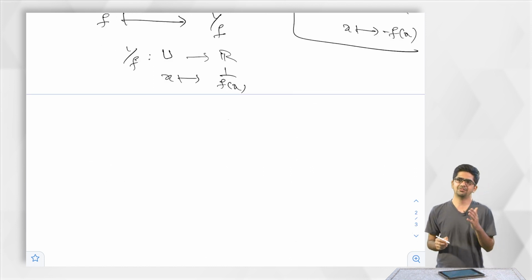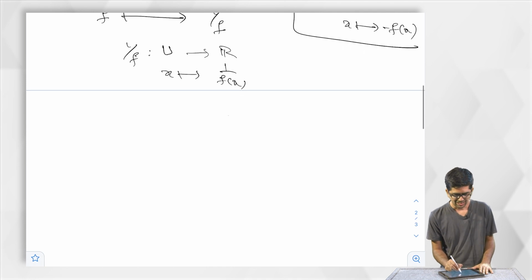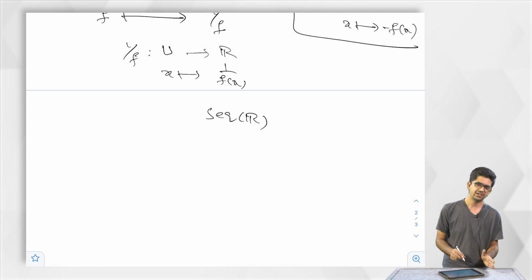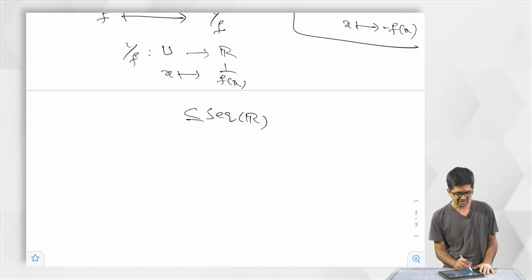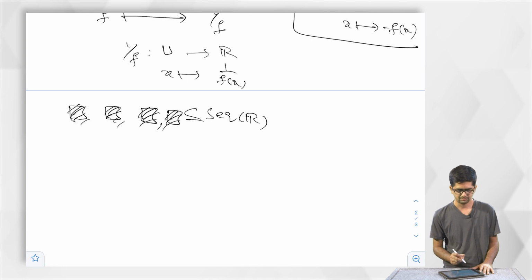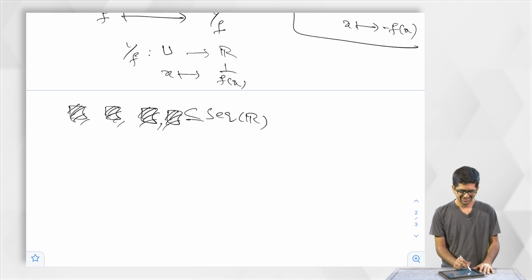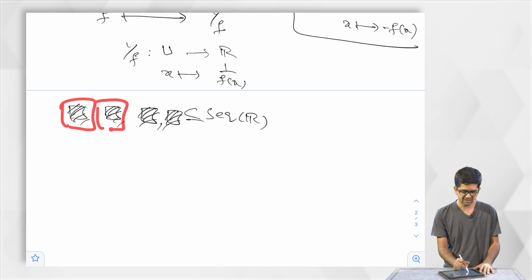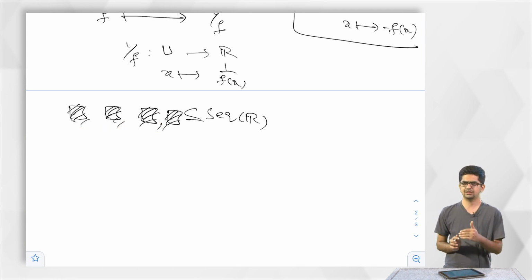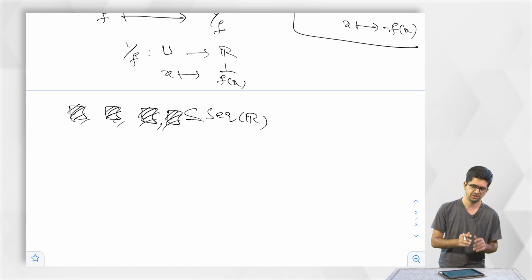So, recall what we have done for the case of sequences. After we defined the notion of sequence in R, we said we want to focus our attention on certain special classes of sequences that we have mentioned as Cauchy sequences, monotone sequences, bounded sequences, convergent sequences. These are the 4 classes of sequences. I mean, it does not look like this is Cauchy, but there are 4 classes of sequences we have mentioned, and that is what we have worked on for the last few sessions.